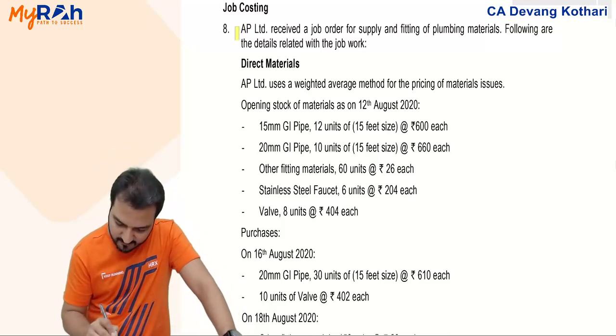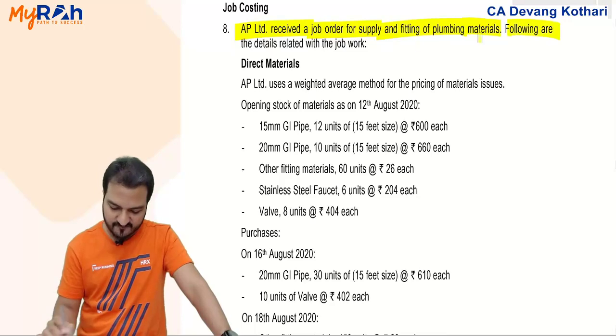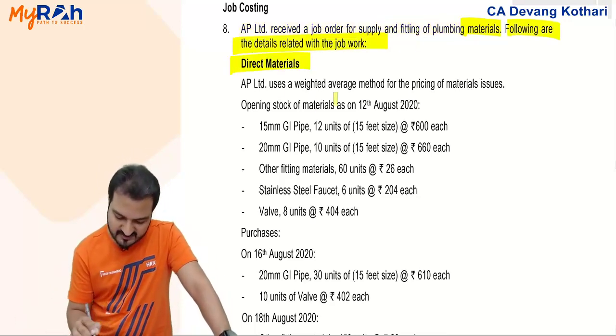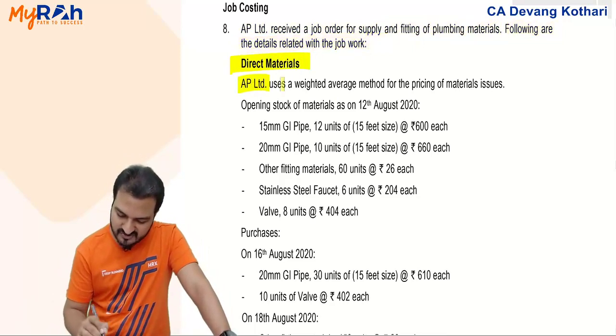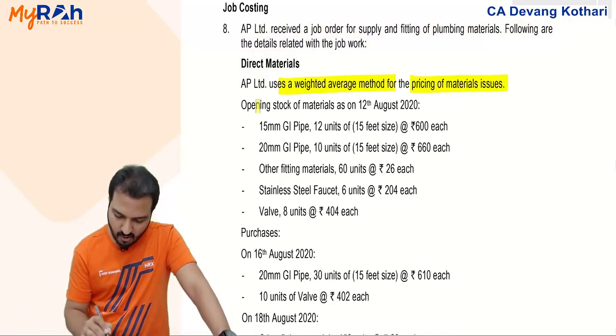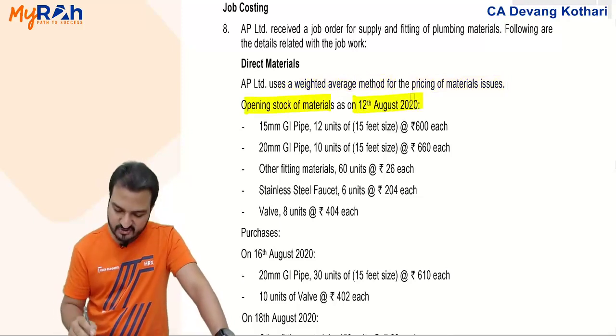We'll read. AP Limited receives job order for supply and fitting of plumbing materials. Following are the details related with the job work. You're given direct materials. AP Limited uses weighted average method for pricing material issues. Opening stock of materials as on 12th August. You are given opening stock here.